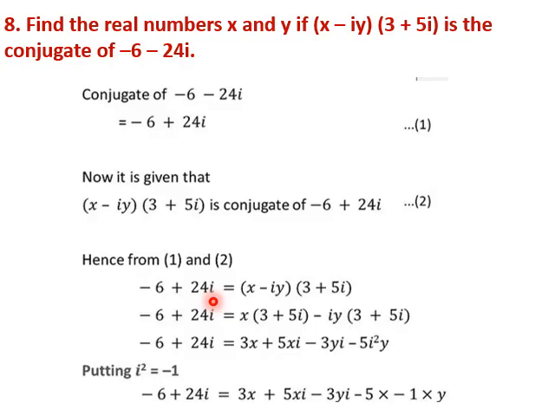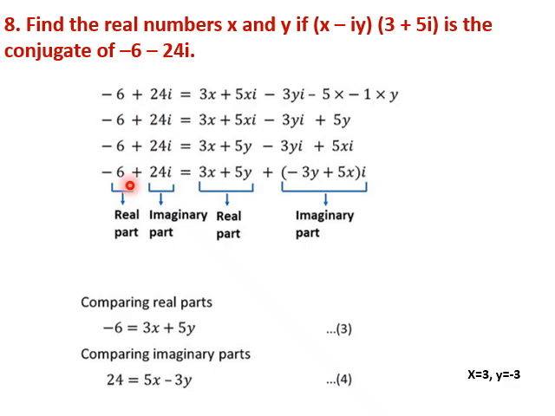And now minus 6 plus 24i is the product of these two. That's what is given here. So minus 6 plus 24i is equal to x minus iy into 3 plus 5i. So we are multiplying these two. We simplify and we put i square as minus 1. On simplifying, combining the real parts and separating out the imaginary parts, we get minus 6 plus 24i as 3x plus 5y plus minus 3y plus 5x into i. The real part is 3x plus 5y is minus 6, and the imaginary part is minus 3y plus 5x is 24.